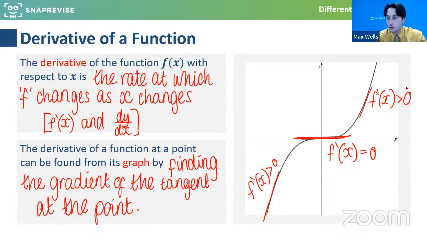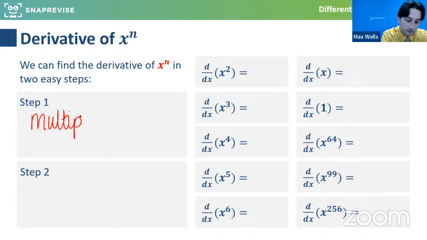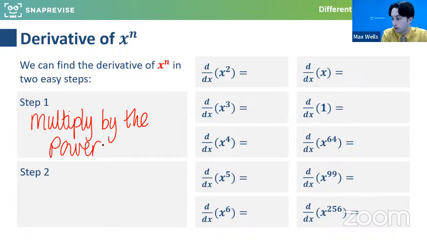As I said, I know that some of you have done lots of this and are probably very aware. So just a very quick recap of the basics. If we're differentiating x to the power n, there's 2 very easy steps, and I'm sure you guys will know these and be familiar with these. The first step is to multiply by the power. And then the next step is to drop the power by 1.